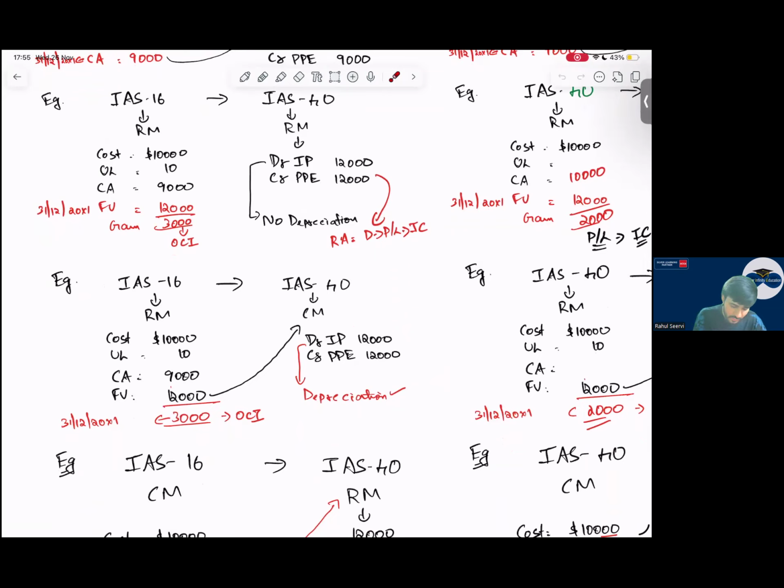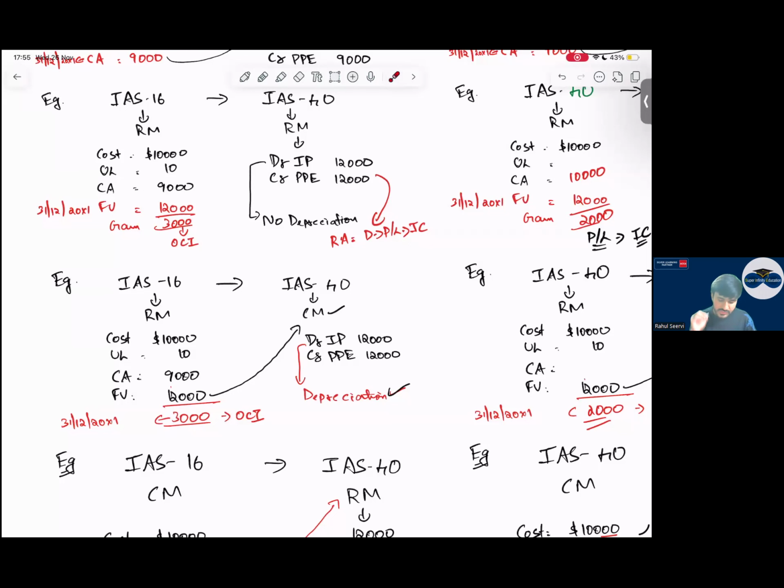Revaluation, same 9,000, 12,000 is the fair value, 3,000 is recorded in OCI. This 12,000 will become what? The value for IAS 40. And this 12,000 we will compare with the fair value, and again the difference will be recognized in P&L under operating. No, it is under cost model, so depreciation we will apply here. We'll apply depreciation and do the normal accounting.